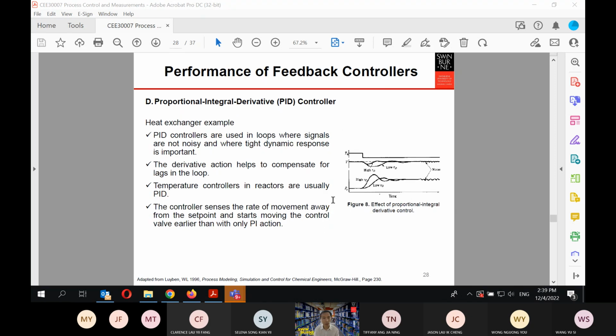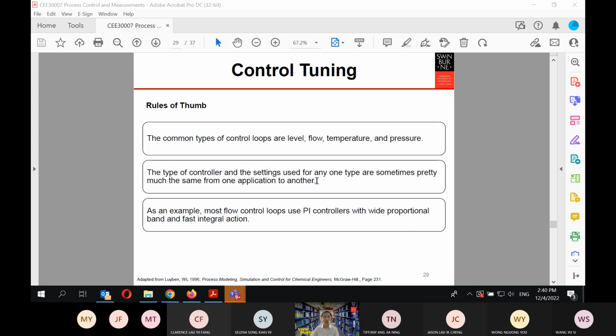Then we go up again. This one is the proportional integral derivative controller in the example of the heat exchanger. If you have another step change, which is the reduction in the inlet temperature, this is what you have, and it's showing that there is an effect of the noise as well. I think you can go back into the details of this by yourself. I just keep on continuing.